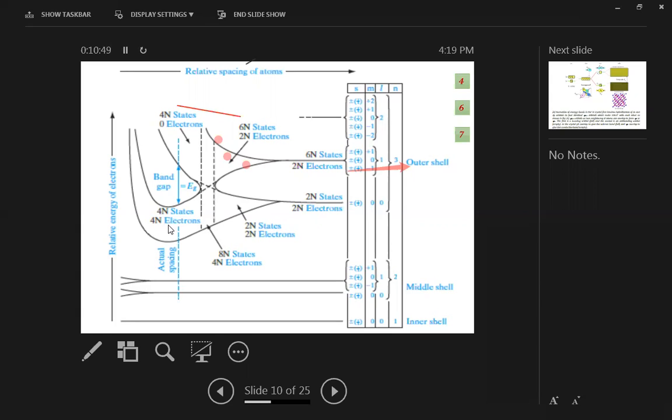Now there are only 4n electrons, so all 4n electrons will occupy the lower band. That means the lower band, also known as the valence band, will be completely filled, whereas the upper band, known as the conduction band, will be completely empty. There are zero electrons in this band. So let's move to the text part of this explanation for this diagram.